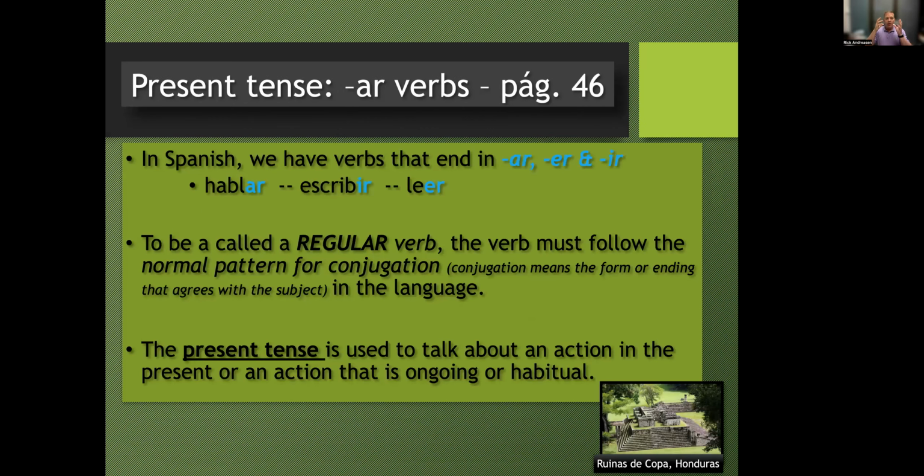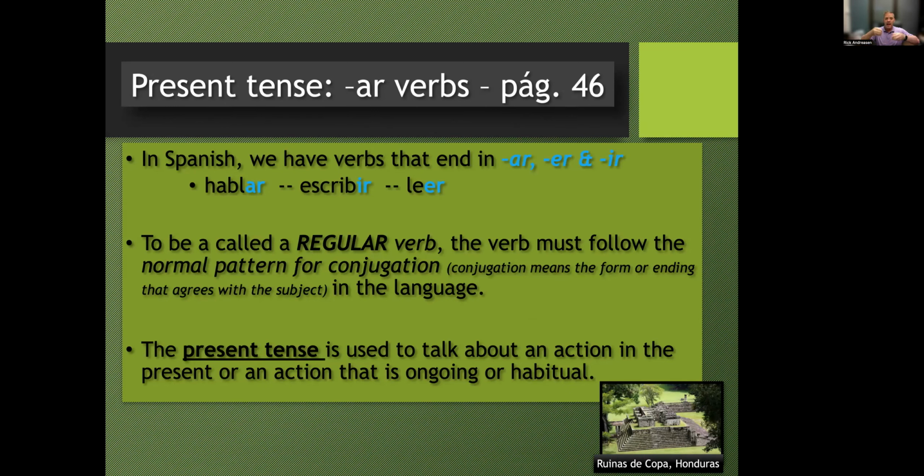To be called a regular verb, which implies there are irregular verbs, and you will learn that. Regular verbs follow a specific pattern for the conjugation. How we get to each of those forms, the I, the you, the he, the we, the y'all form, that's conjugation. And regular verbs, which for AR verbs are the majority, follow a specific pattern that we're going to learn about. We also are going to talk about the present tense.